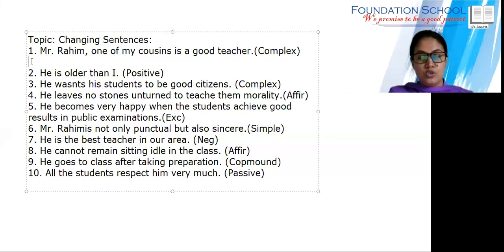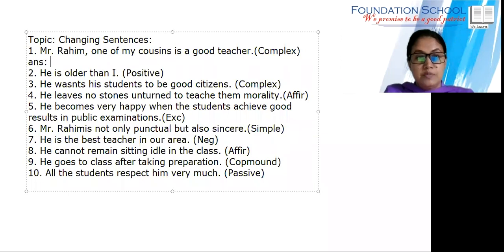So today we are going to take class on changing sentences. In changing sentences, there are different types of topics. Suppose voice change, narration, simple, complex, compound, affirmative, imperative, exclamatory, and other things. So I have given 10 questions here. Look at the first one, all of you.